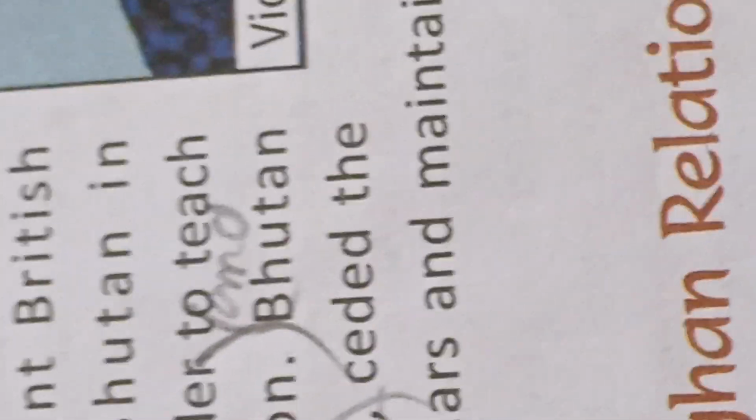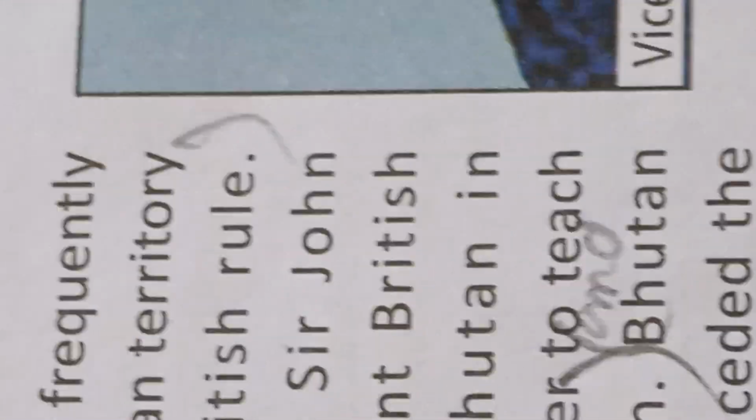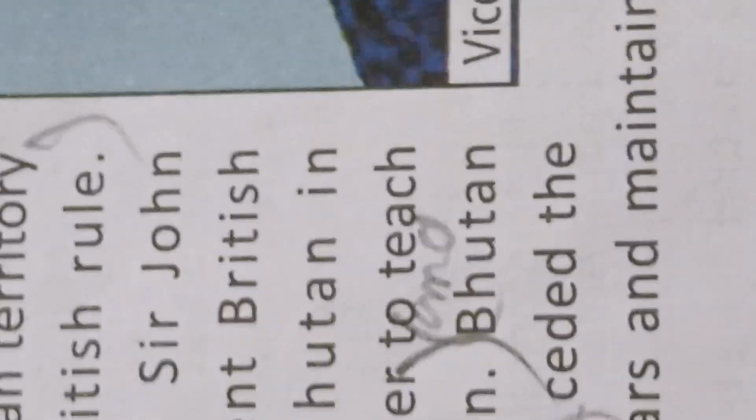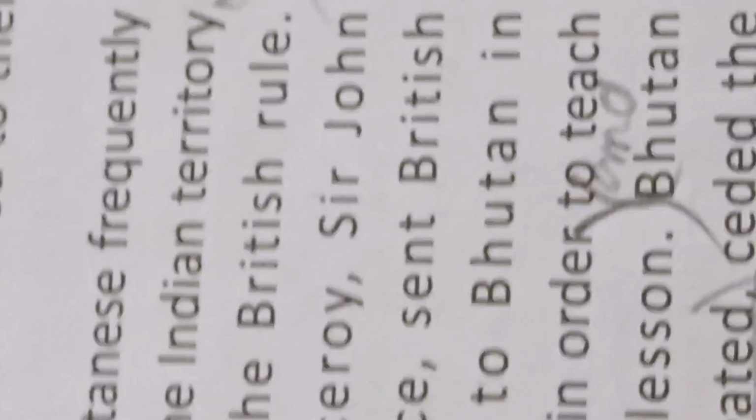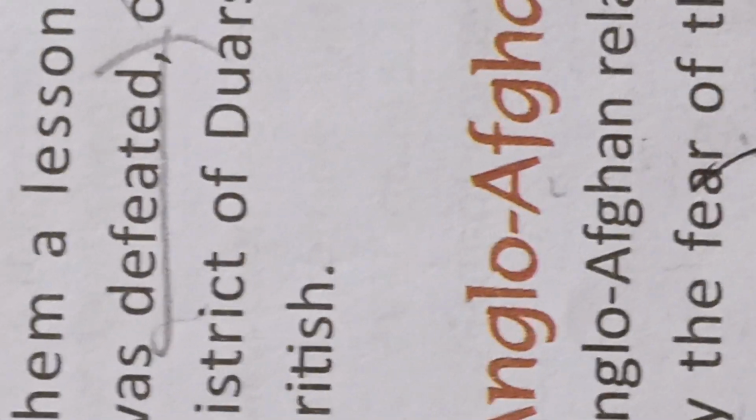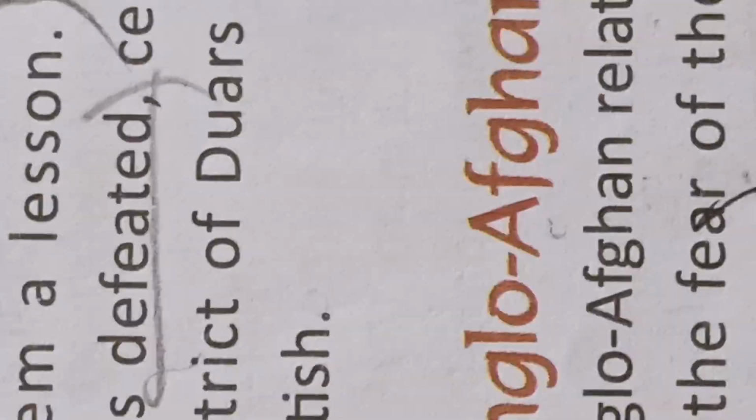Next, Anglo-Afghan relations. Anglo-Afghan relations were to a large extent guided by the fear of the spread of Russian influence in the West. Because the Afghans were very strong, the British failed to annex Afghanistan and adopted a new policy of good relations with Afghanistan.